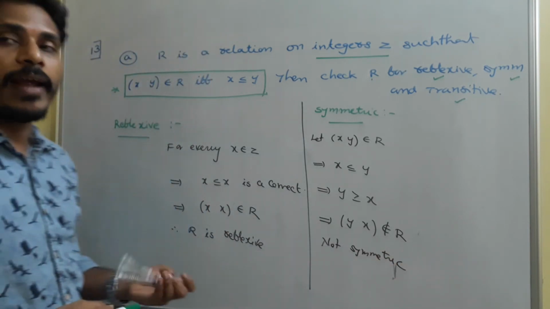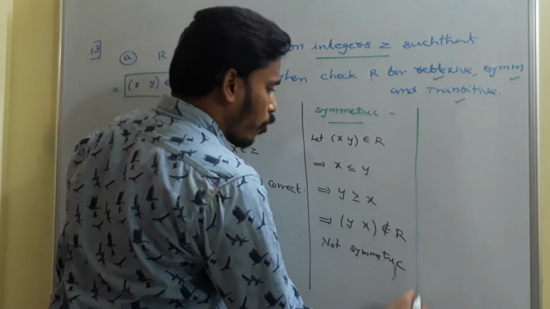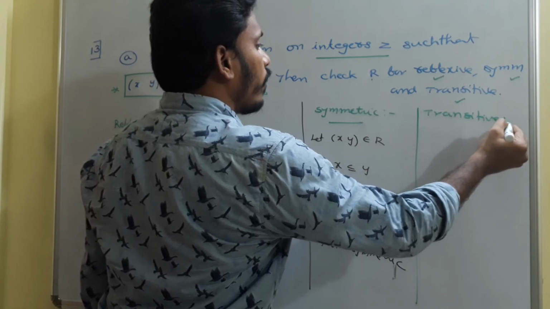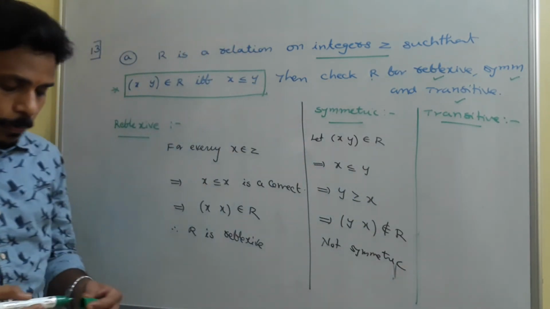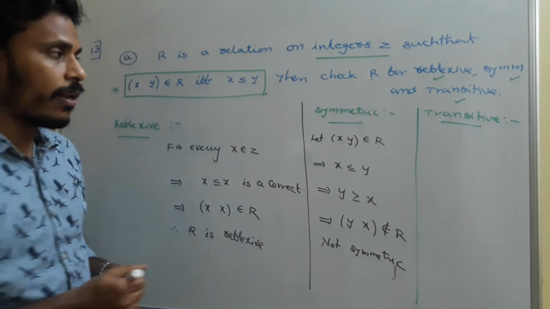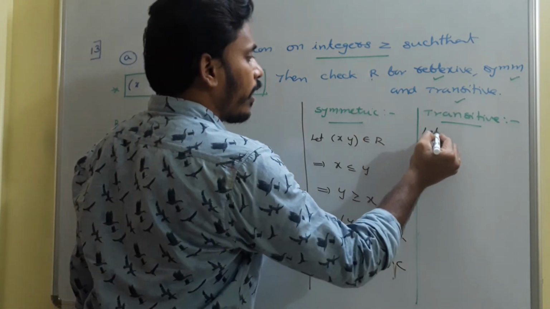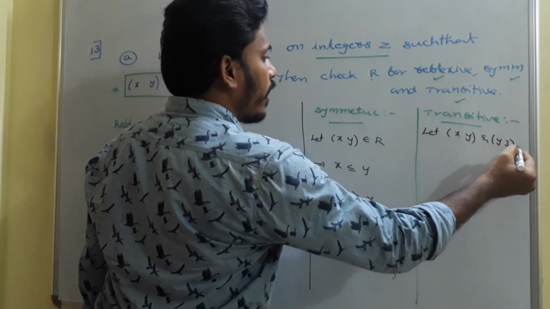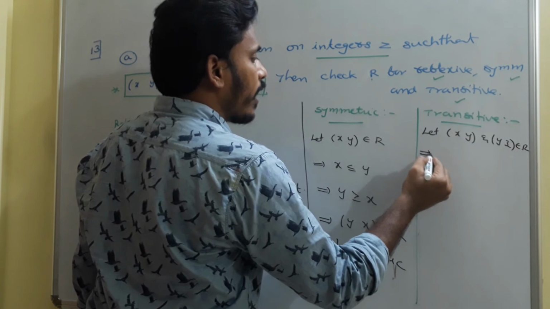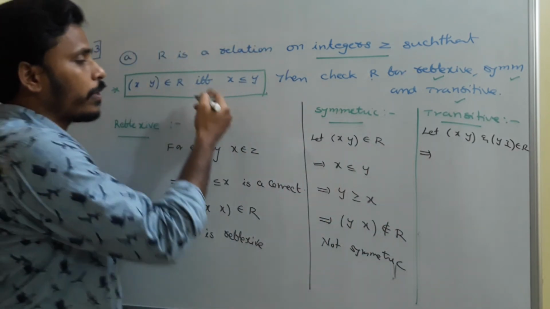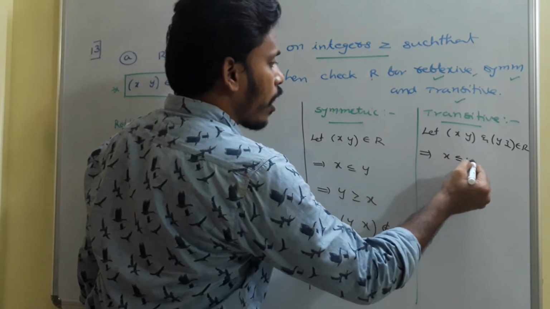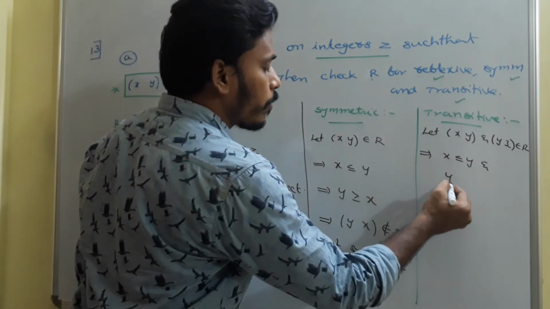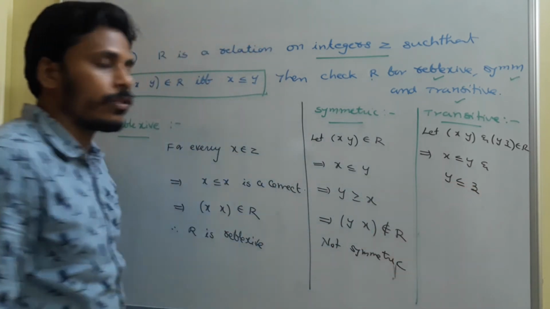And the third one is about transitive. Think about the transitive property. To check whether a relation is transitive or not, we need to start with two ordered pairs of the relation. So let two ordered pairs be in the relation. Let x comma y and y comma z be in the relation. Since x comma y is in the relation, as per this rule, we say that x less than or equal to y. And since y comma z is in the relation, as per that rule, we say that y less than or equal to z.